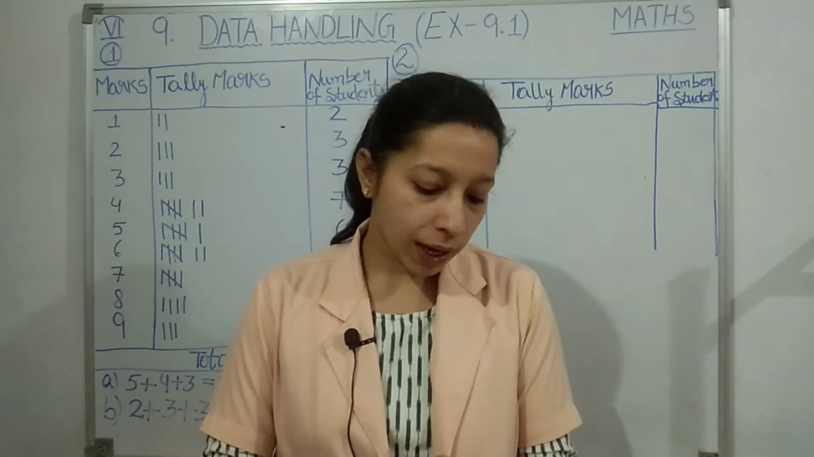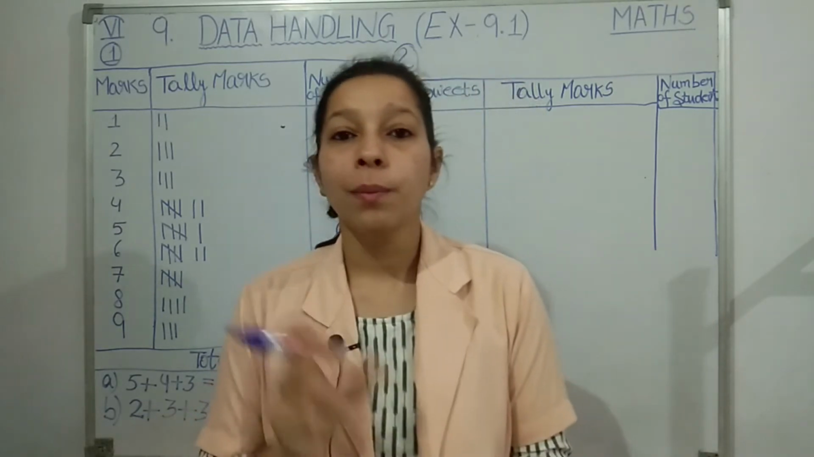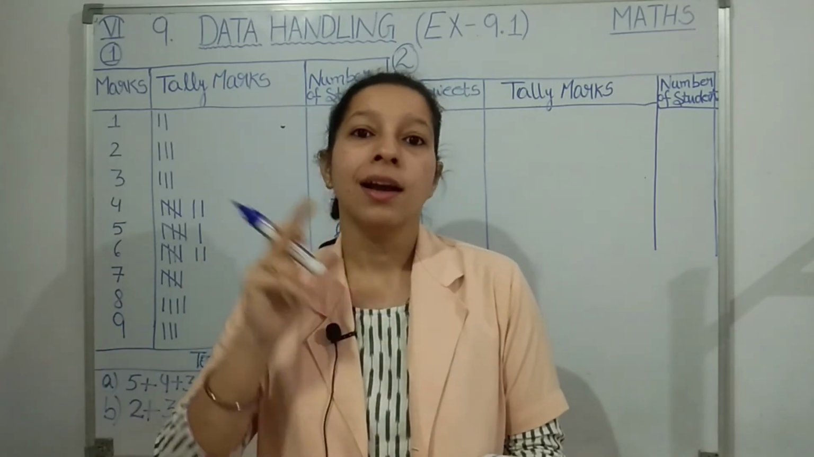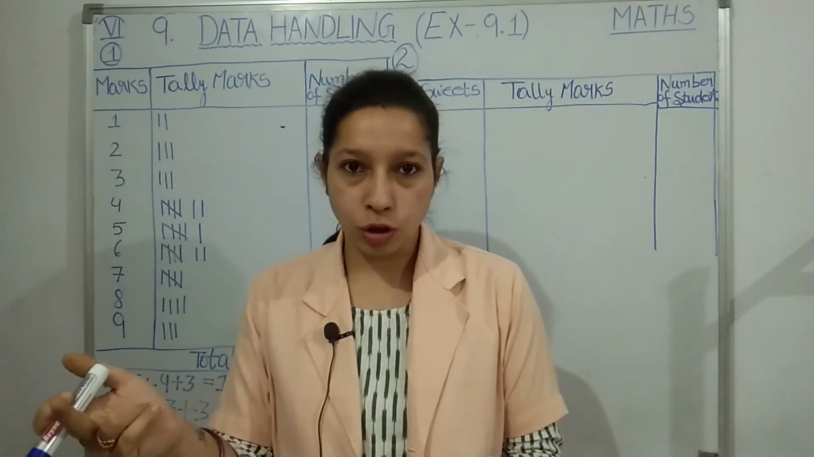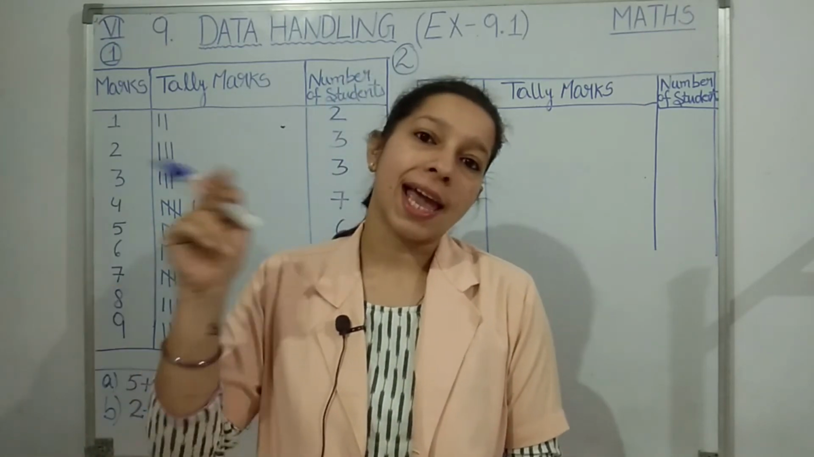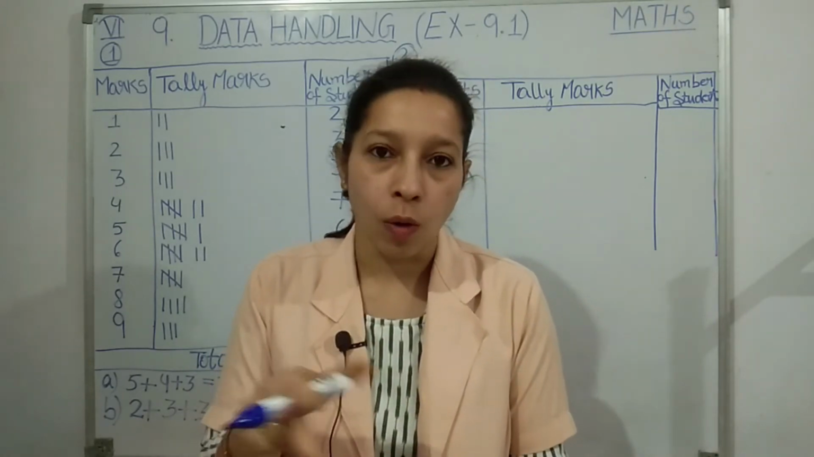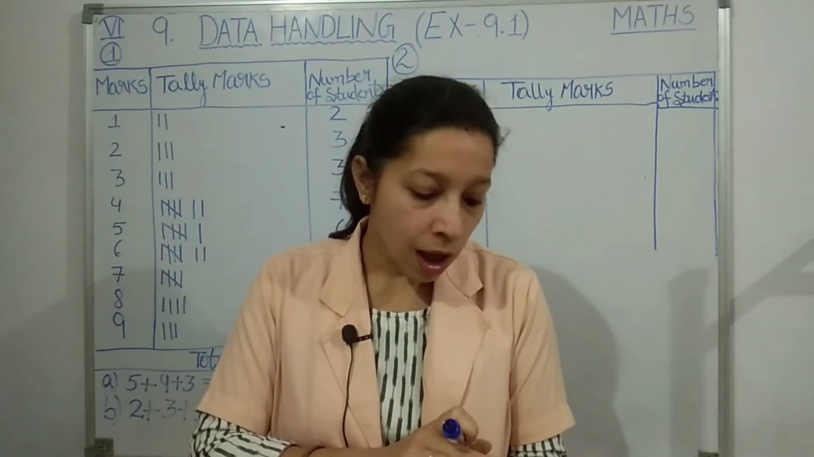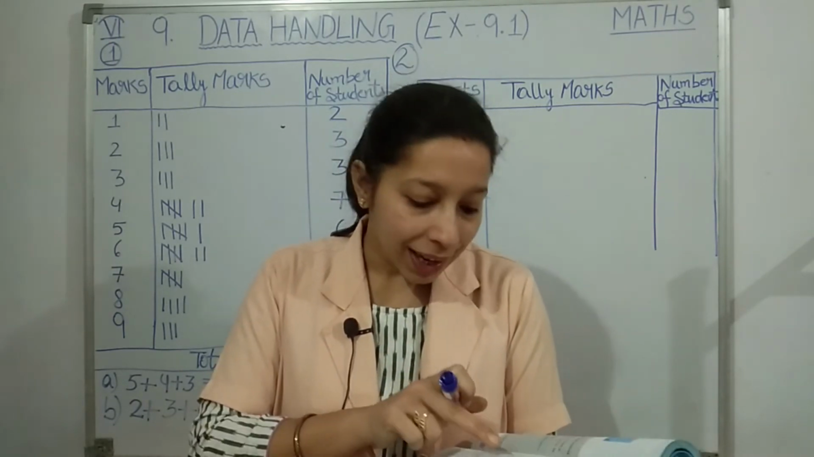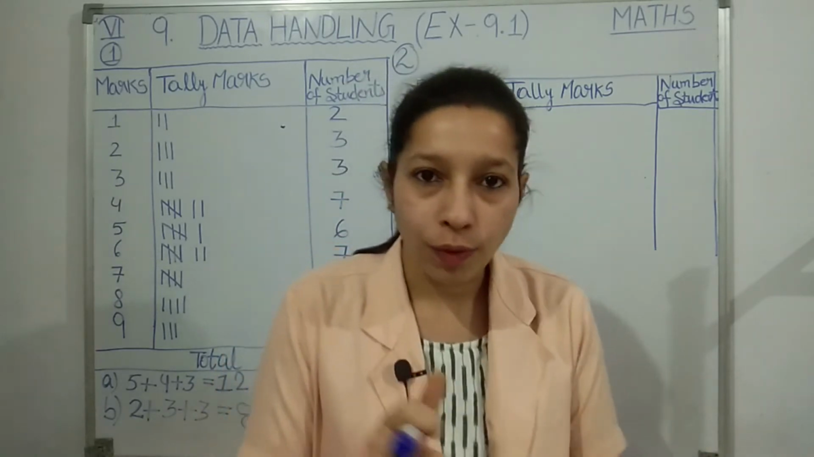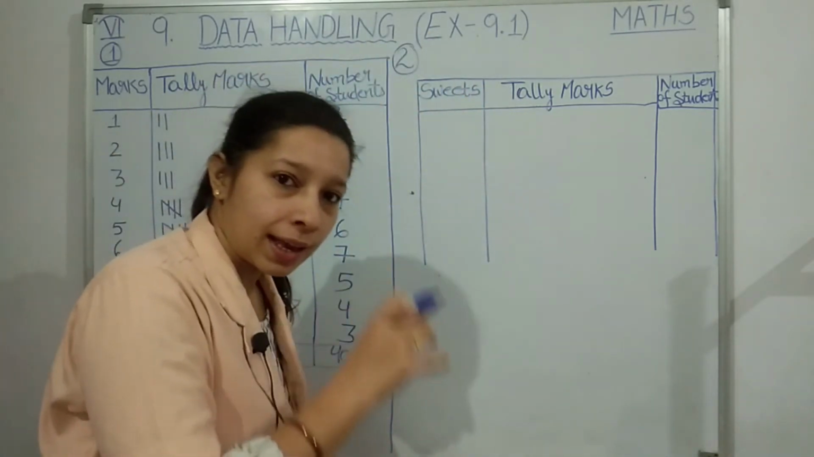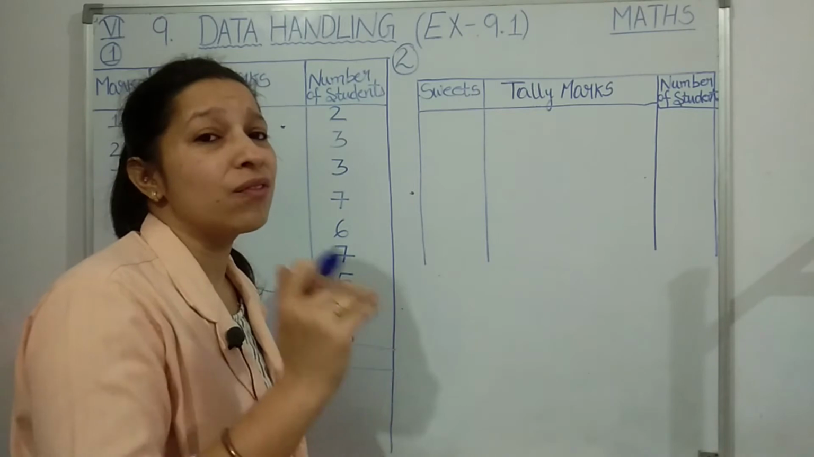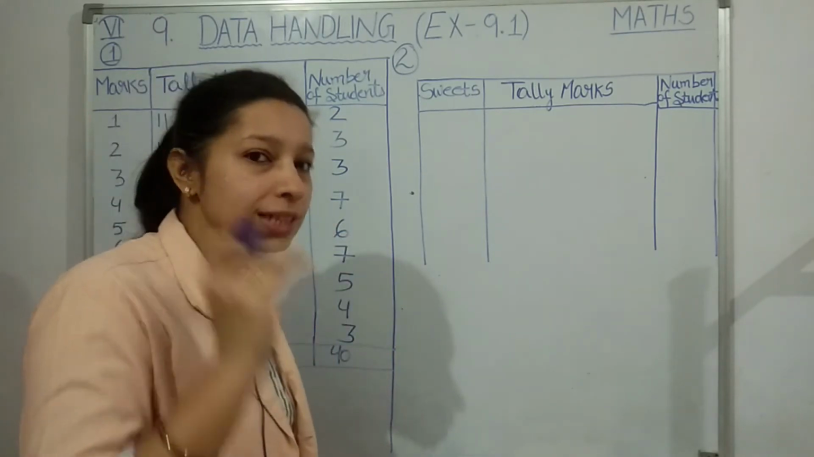Point B, which sweet is preferred by most of the students? That means which sweet is liked by most of the students. Maximum number of students like which sweet, that you have to tell. Can you tell it now? You have to see how many got laddu, how many got barfi. But if you count here, it will take much time. So we can arrange this data in a table, and then we can easily tell which sweet is liked by most of the students and which sweet the students like the least.